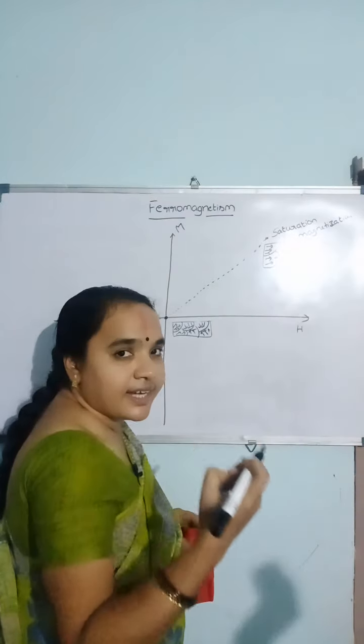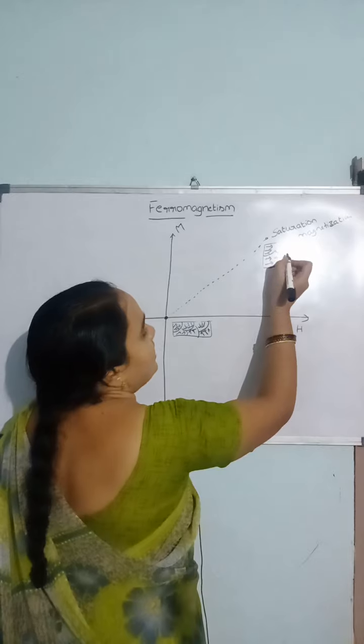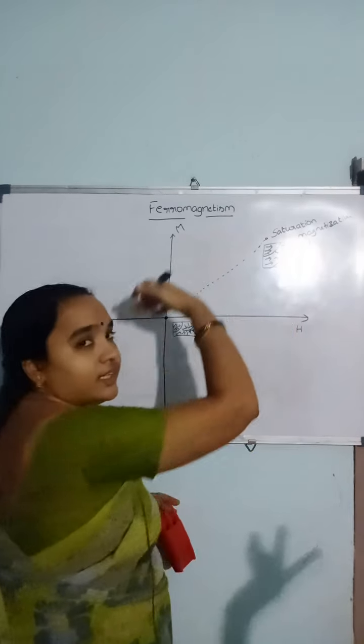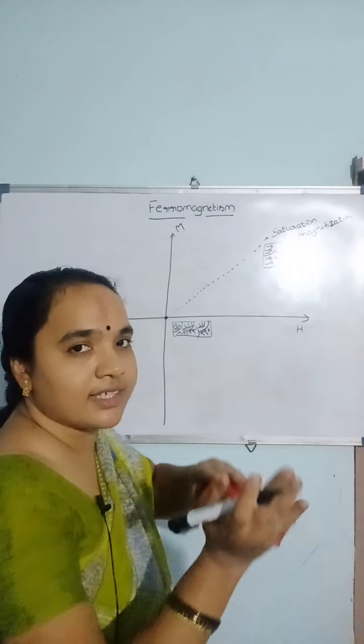If you decrease the magnetic field, these dipoles will try to align in their own direction. So magnetization decreases.